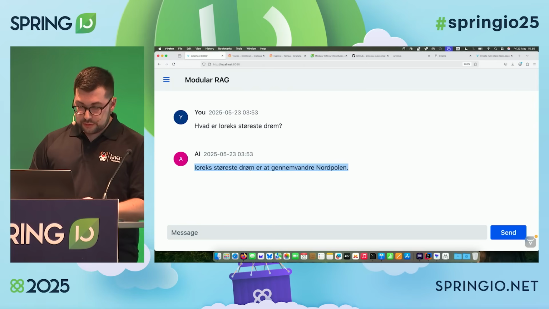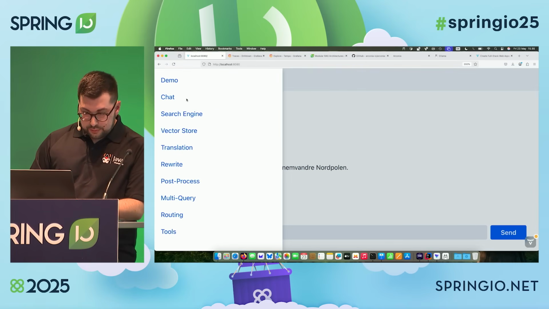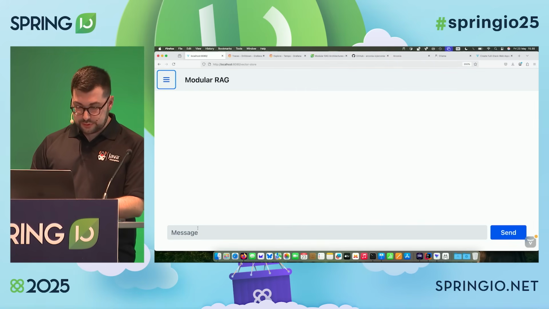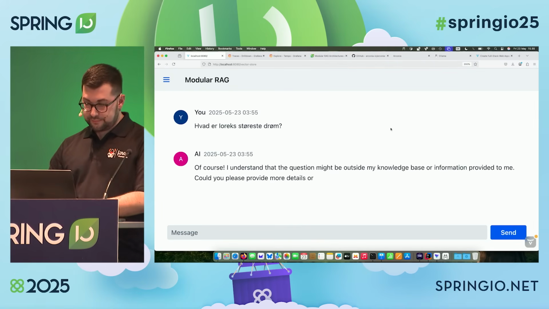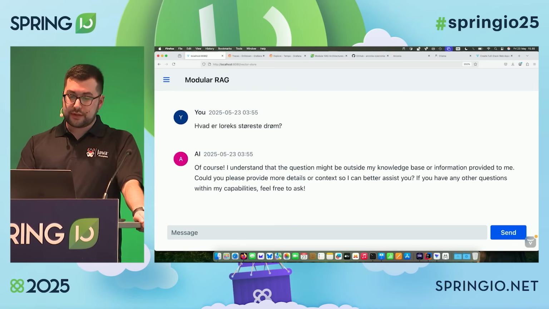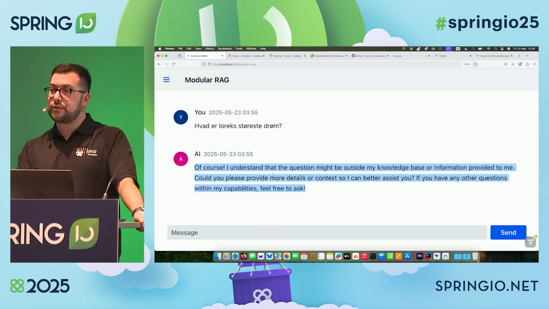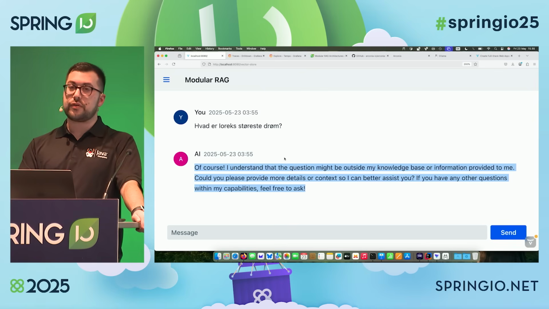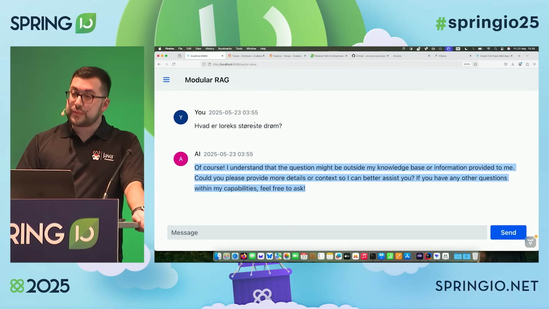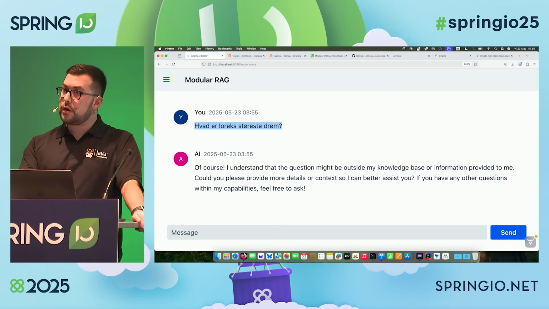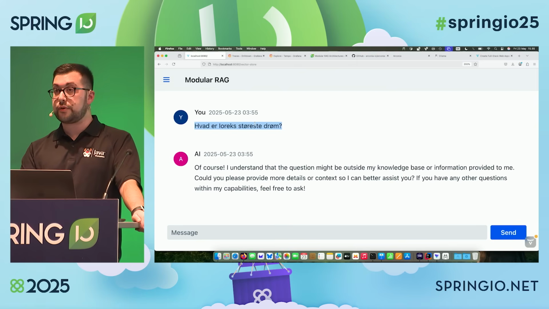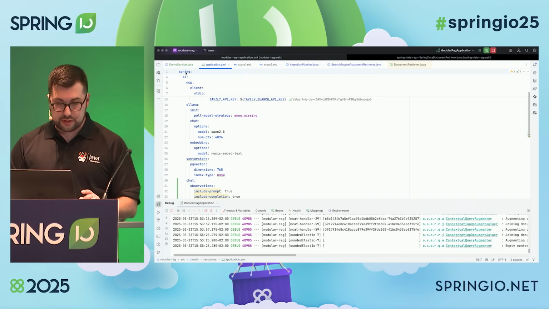Zoom out. So let's try again, and I'm going to show you why I'm doing this. So I'll switch to this other tab. Now I ask the question, and the model doesn't know the answer. The problem is that I'm retrieving 0 results in this case, because I'm not performing any specific support for Danish language. The Nomic embed text model doesn't support Danish. So what do I do? I need to do something with my RAG flow.